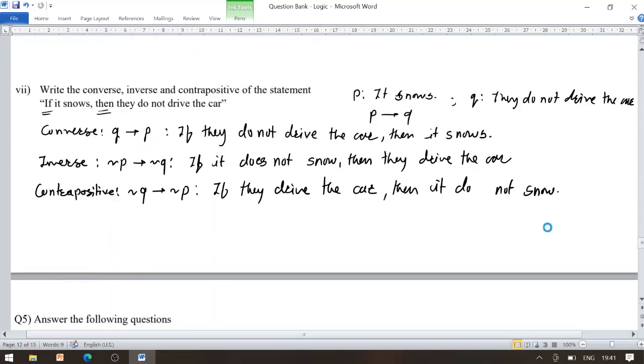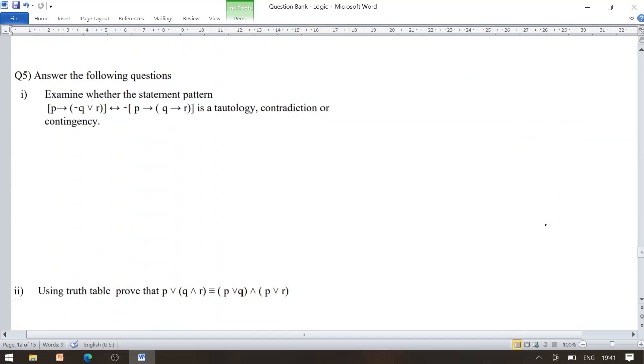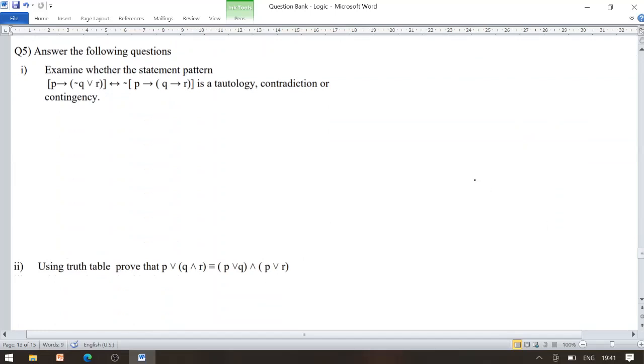Look once carefully now towards the next example. Examine whether the statement pattern is a tautology, contradiction or contingency.